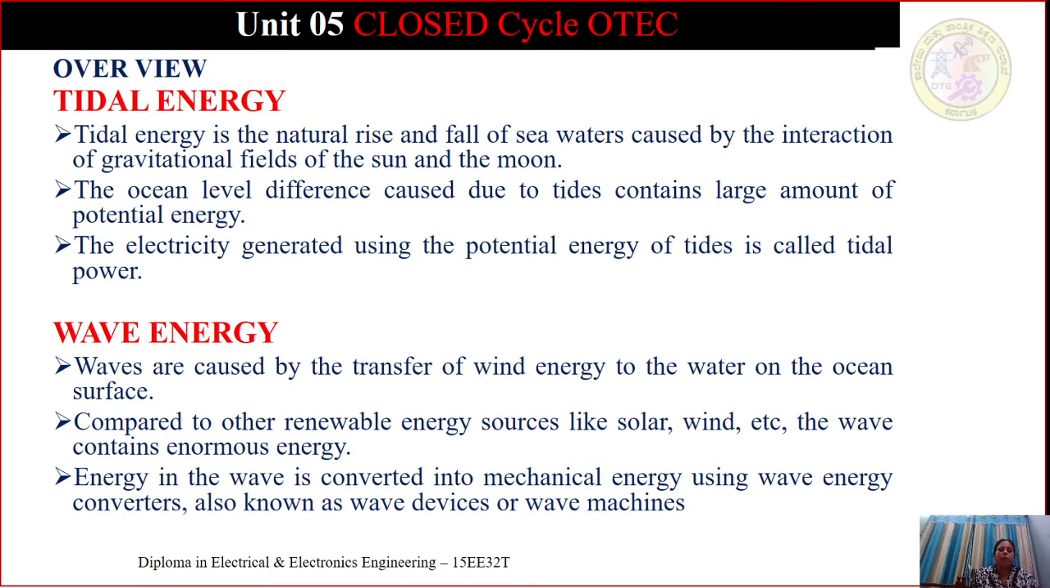Types of tidal power plant, we have got two types. One is single basin and the other is double basin. We have seen the operation of single basin and double basin. Wave energy: waves are caused by the transfer of wind energy to the water and the ocean surface.